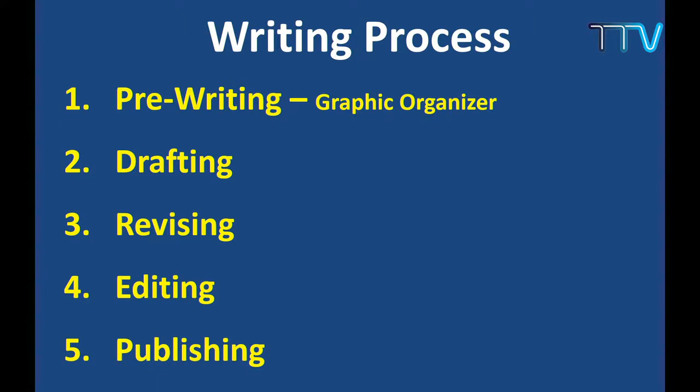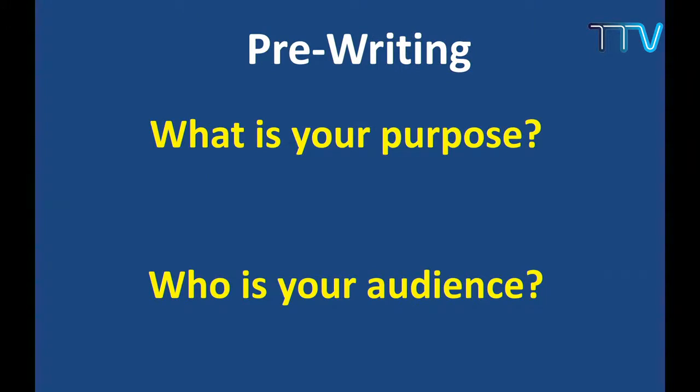Also this is very important. In the pre-writing stage, before you write anything, these two important things should be at the back of your mind. Whether a writer is great or amateur, these two things always run at the back of their mind. First is, what is your purpose?